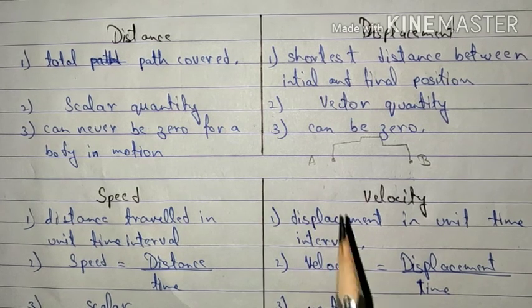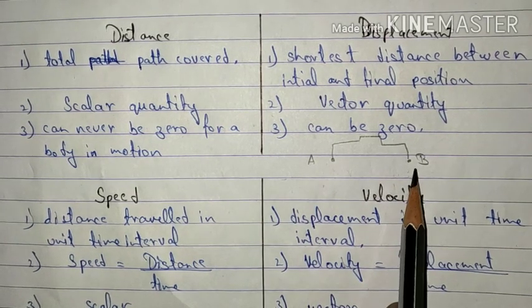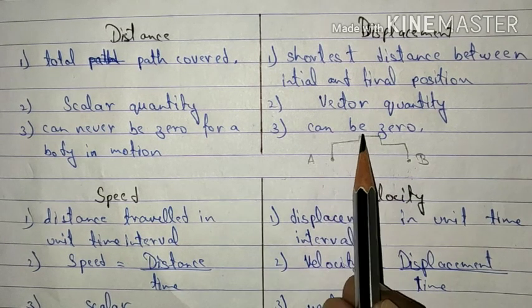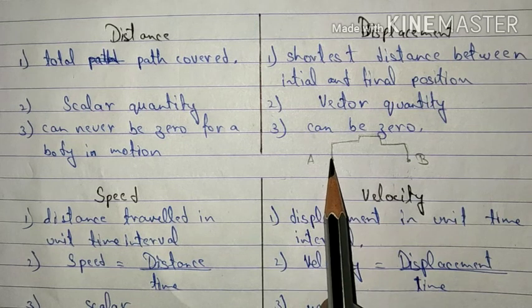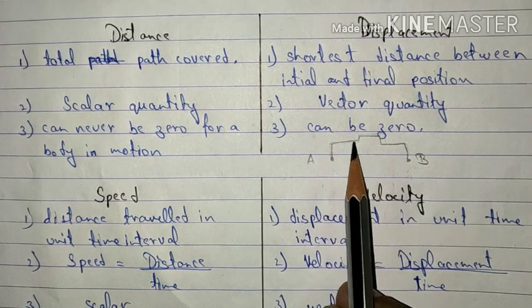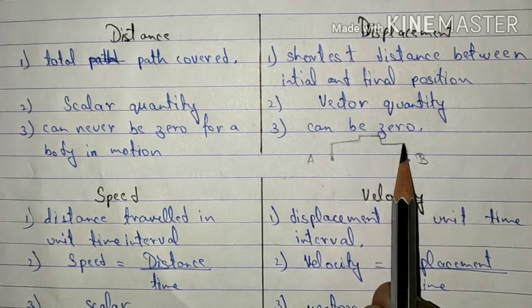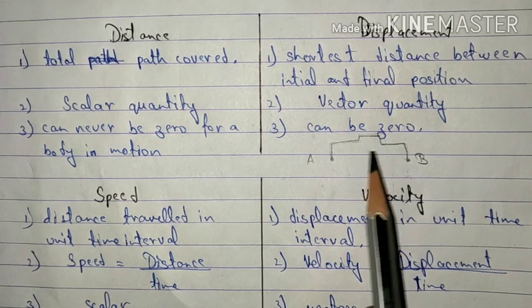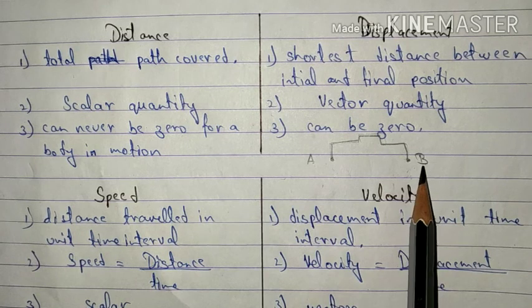Then the distance from A to B can be calculated by adding the total path that has been traveled. That means this line plus this line plus this plus this plus this plus this and finally this will give us the total distance traveled by the body to move from point A to point B.